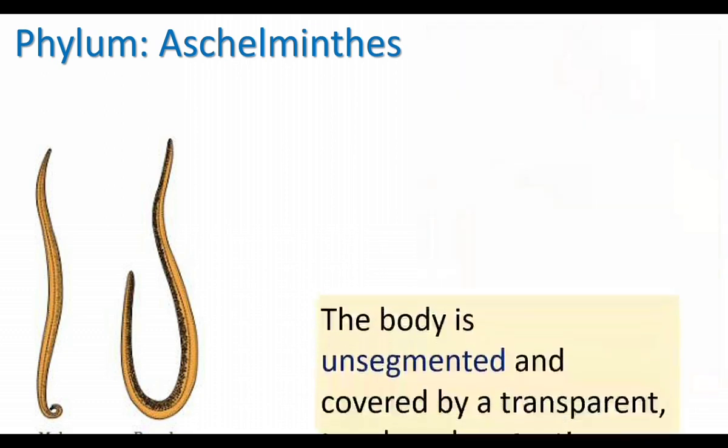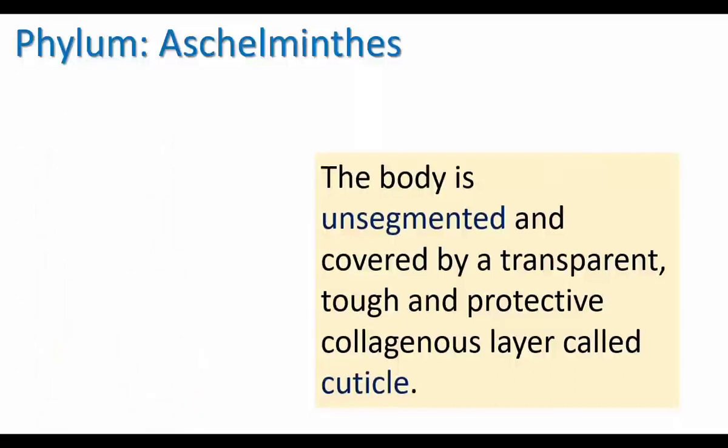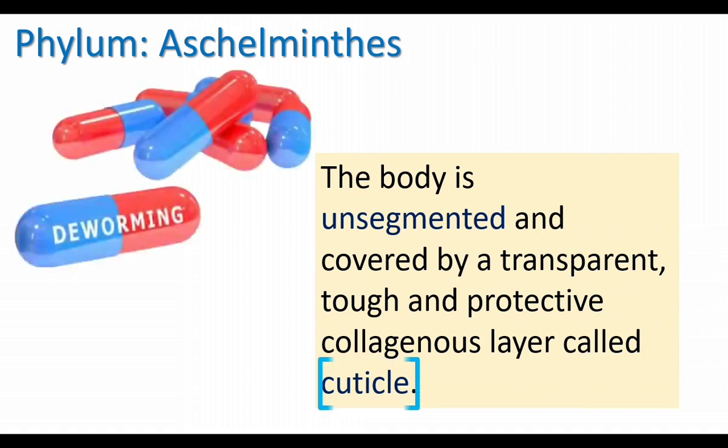The body is unsegmented. They have a smooth body. The body is covered by a cuticle covering. The cuticle protects the members from our digestive secretions. Our digestive system cannot digest these worms because they are covered by cuticle. It's a protective covering. In order to prevent the infection of these worms, deworming drugs are given in schools.